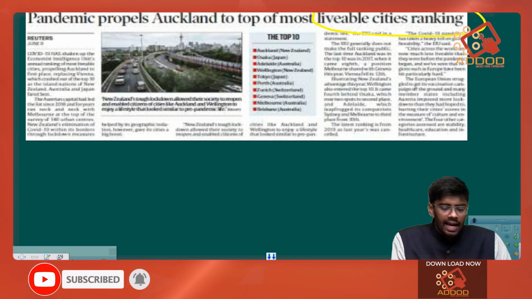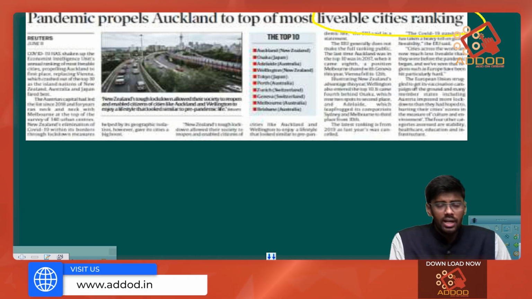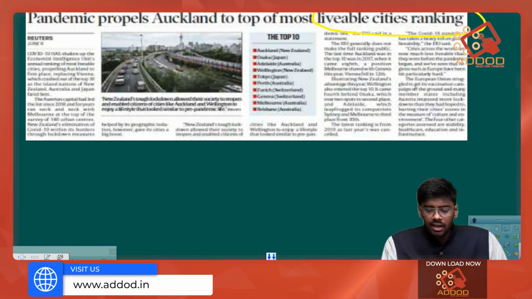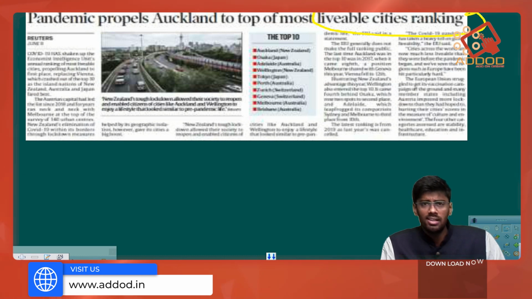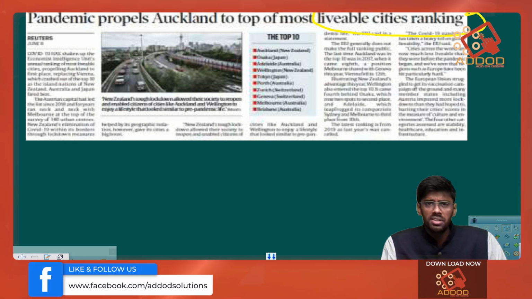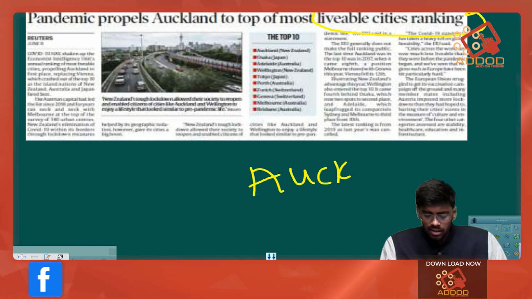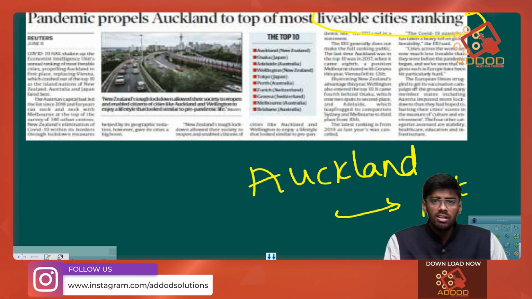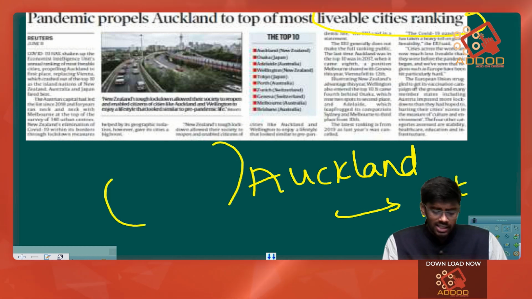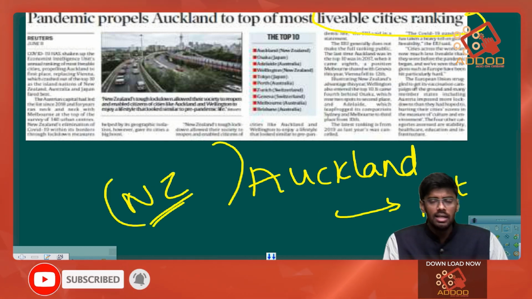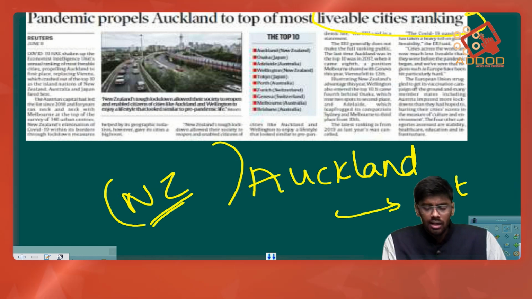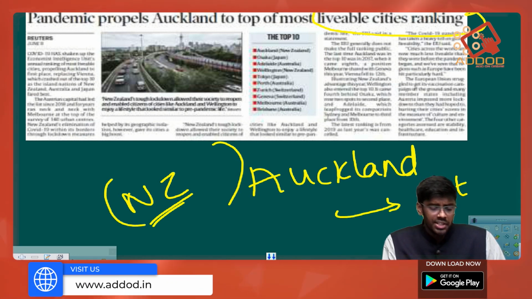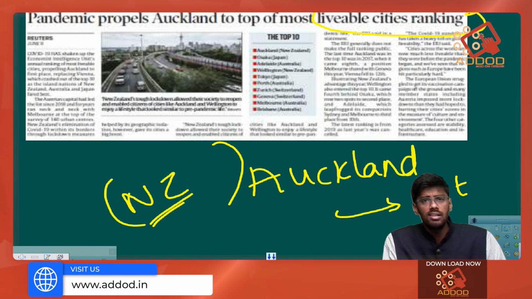Every year the Economist Intelligence Unit provides the livable cities ranking, and according to this ranking, the city of Auckland has topped this index. So we have the city of Auckland, which is a city in the country of New Zealand, and this has topped the livable cities index released every year by the Economist Intelligence Unit.